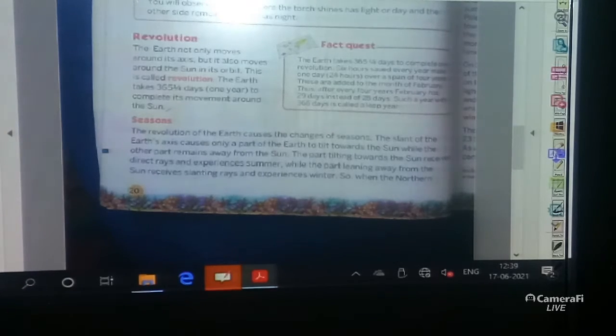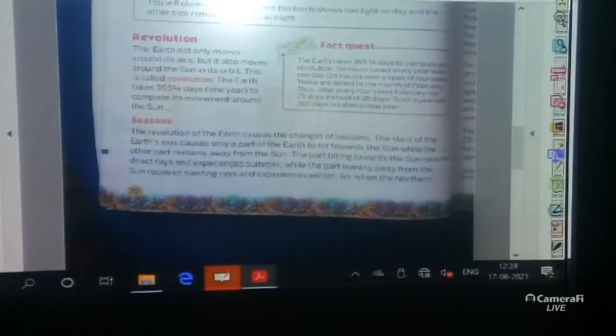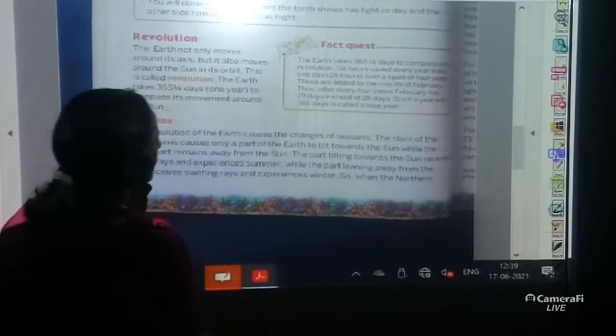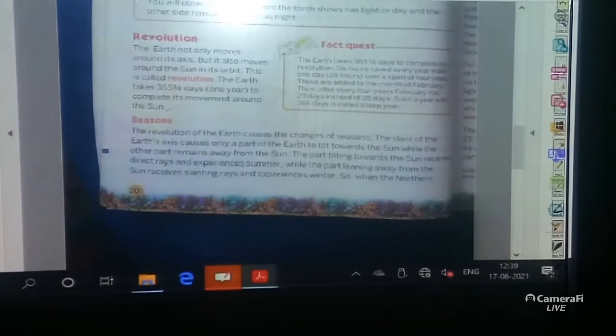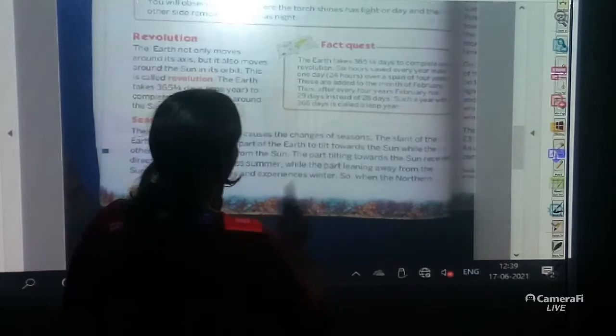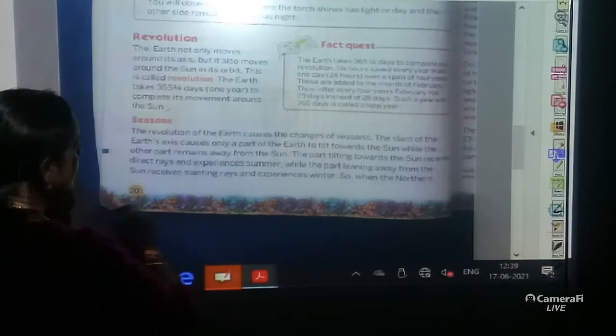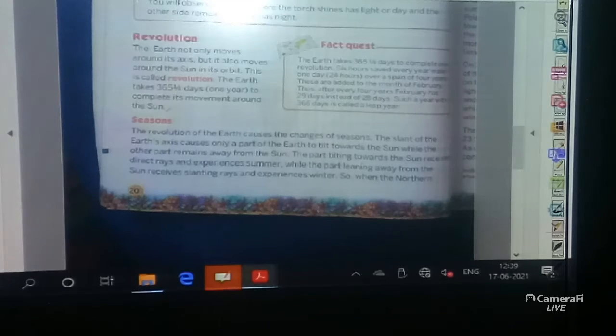The slant of the earth's axis causes only a part of the earth to tilt towards the sun, while the other part remains away from the sun. The part tilting towards the sun receives direct rays and experiences summer, while the other part leaning away from the sun receives slanting rays and experiences winter.